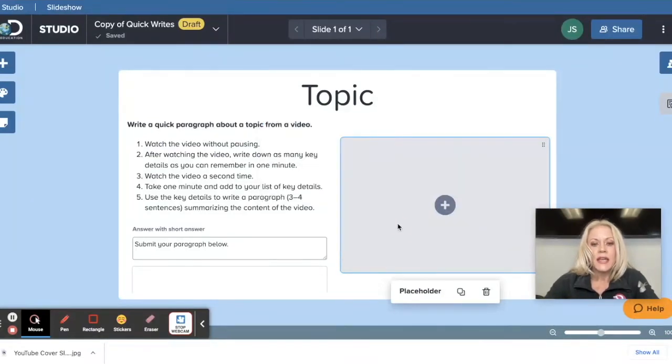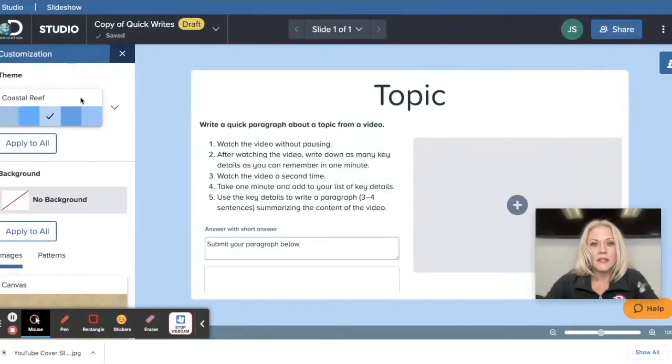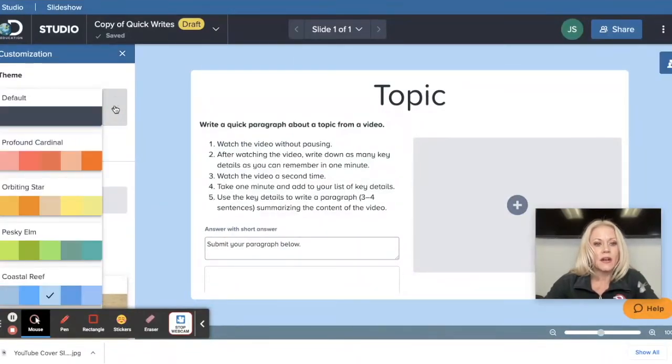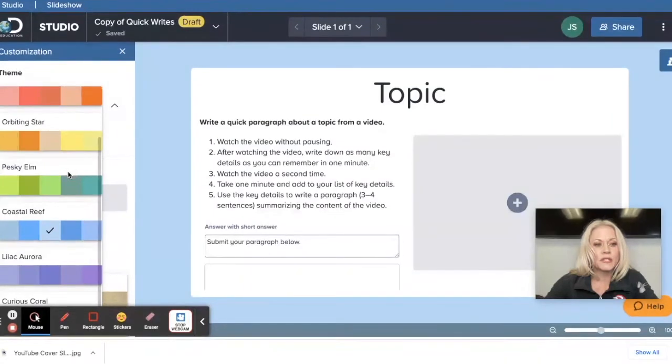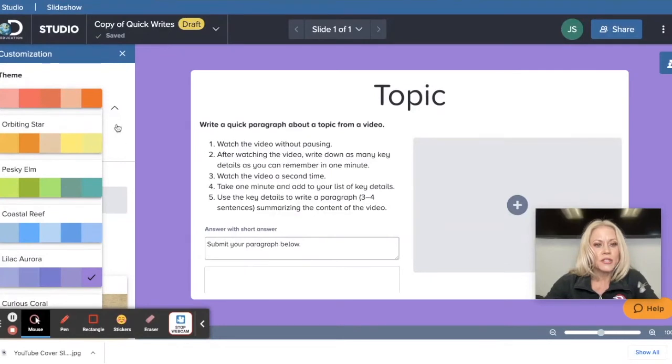If you wanted to have a quiz, you could add a short answer, multiple choice, multiple select quiz or a block quiz. And last but not least, if you wanted to change the theme, the aesthetics of this template, you can do so by clicking on that palette. Click on the drop-down menu to select a specific color. And whichever color you select, let's just say we want to change this to a shade of purple.